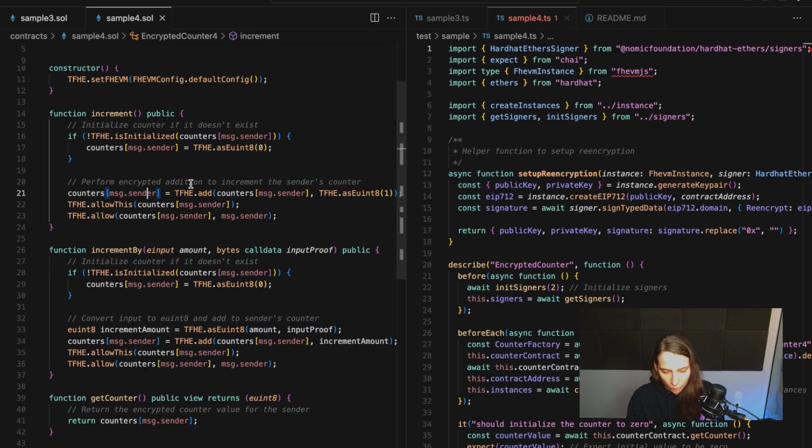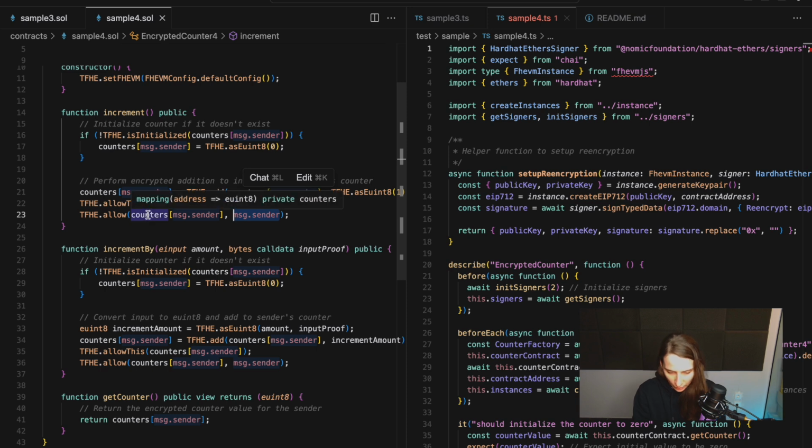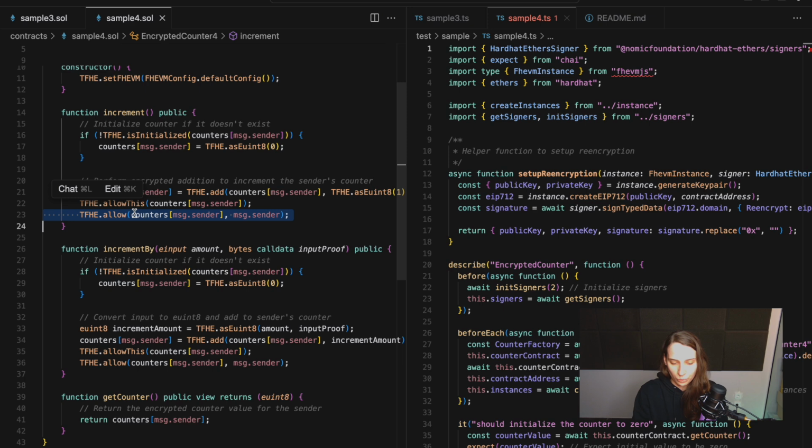And then we perform the addition to this counter, same as before, and allow this contract to basically have access to the counter. However, we also allow the user, so message.sender, to have access to our counter. This is a bit different than before. Before we didn't need this, but now that we want our user to basically access this value, we have to use TFHE.allow.